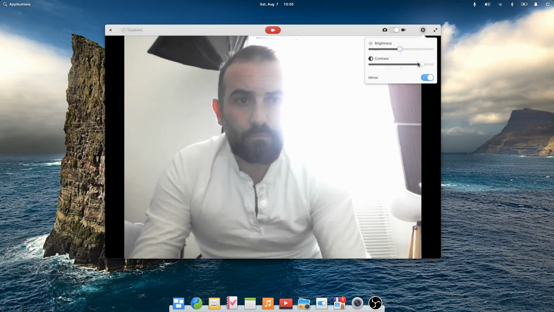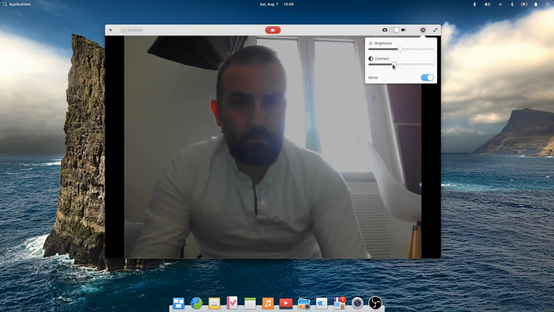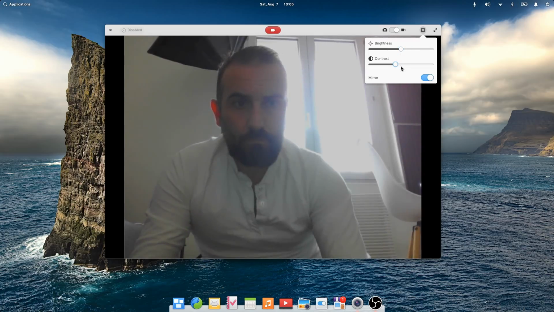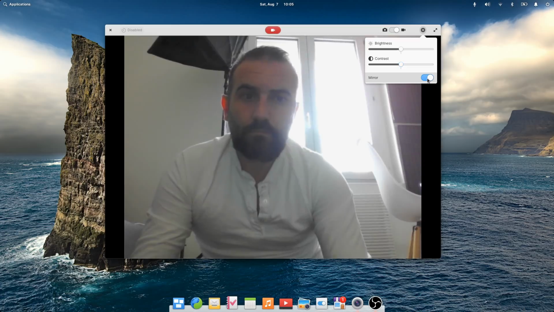Now, some other apps also have received a few improvements. The camera app can now switch between multiple cameras. It can mirror the image and adjust brightness and contrast. Once a video is recorded, you'll also get a notification with a button to open the video file immediately.